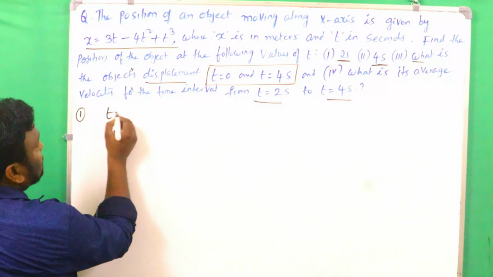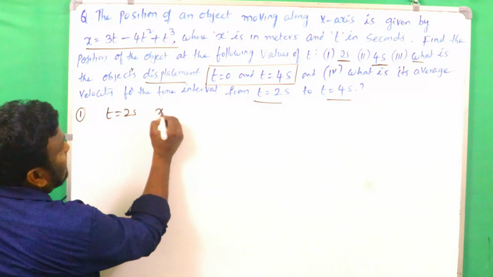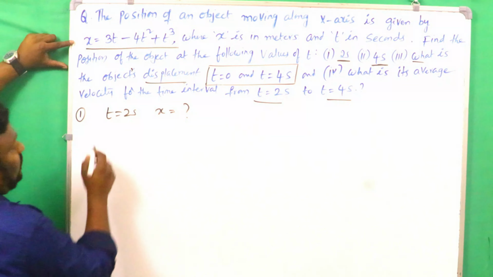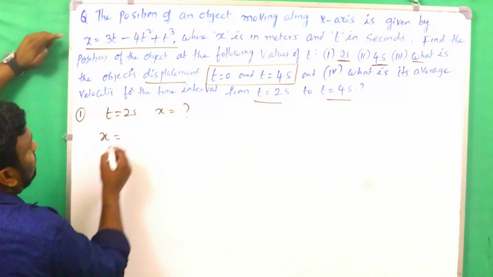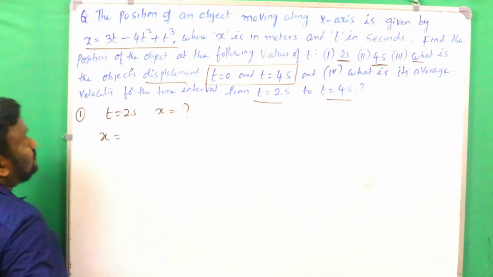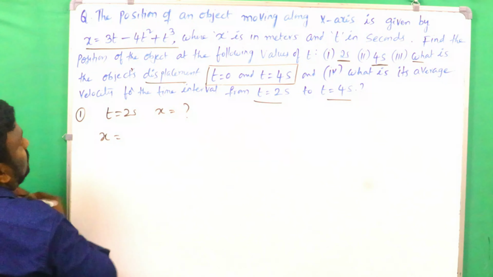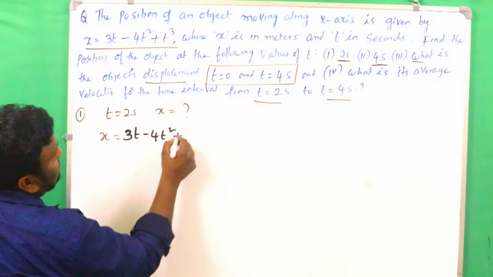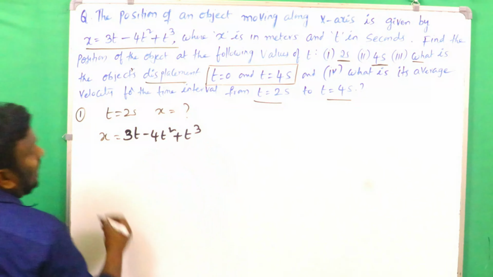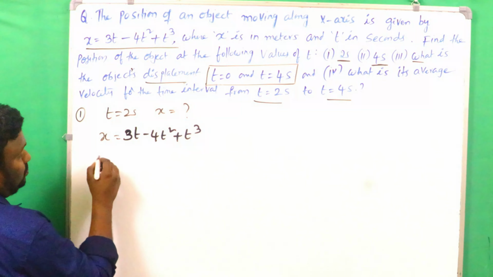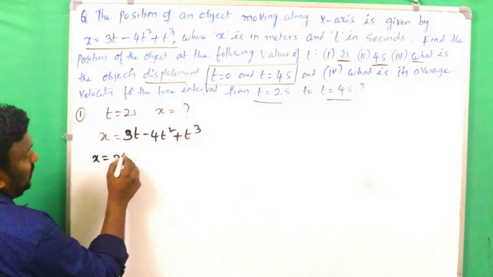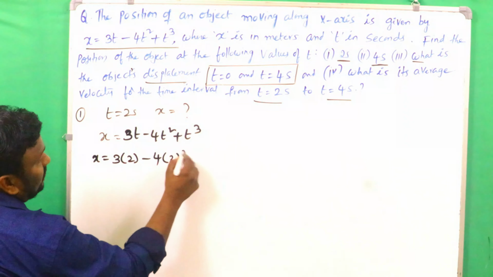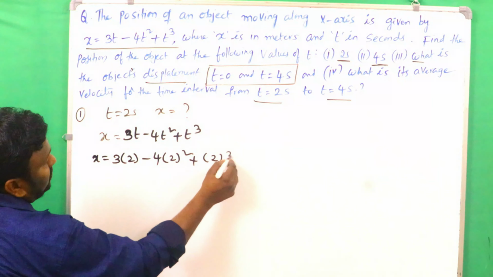When time is equal to 2 seconds, what is the displacement? That is what we have to find out. The equation is already given: x is equal to 3t minus 4t square plus t cube. Just substitute the value of time, 2. x is equal to 3 into 2 minus 4 into 2 square plus 2 whole cube.